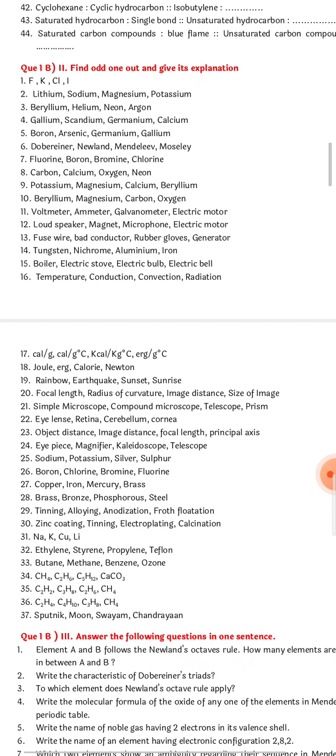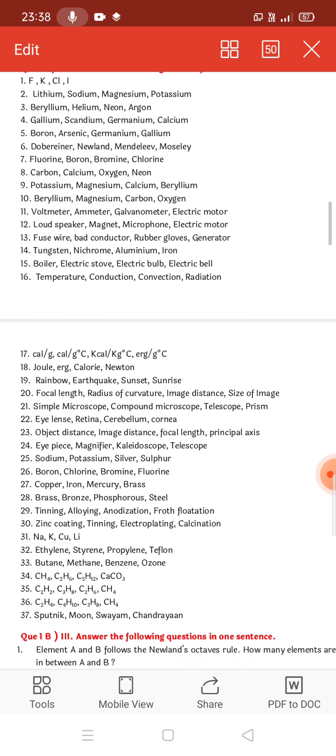The other property is involved here. Rest all are heating effect, and here magnetism is also involved: electric bell. Question number 16. Temperature, conduction, convection, radiation. So temperature is the odd one out here. Next you have calorie, per gram degree Celsius. All are in degree Celsius, so calorie per gram is the odd one out. Next you have joule, erg, calorie, Newton. So Newton is the odd one out, related to force.